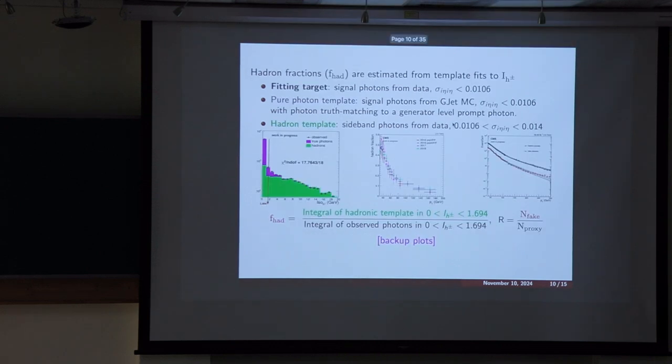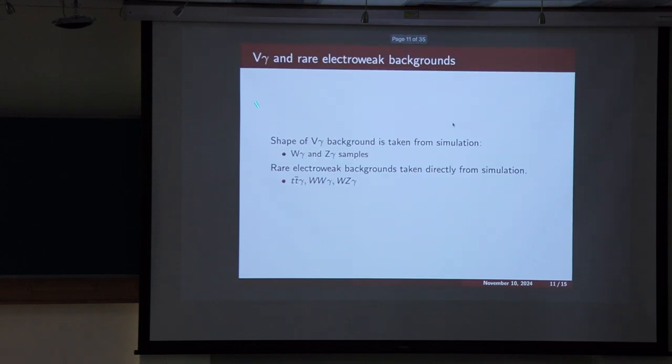estimate. So moving further, these are the V gamma and rare backgrounds. These are taken directly from simulation. The point to note here is that for the V gamma background, we get the scale factor from the template fit.